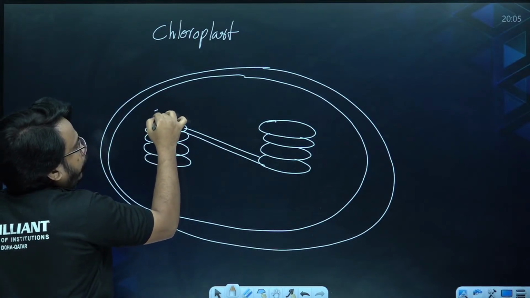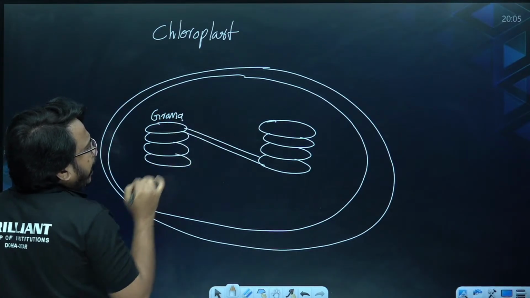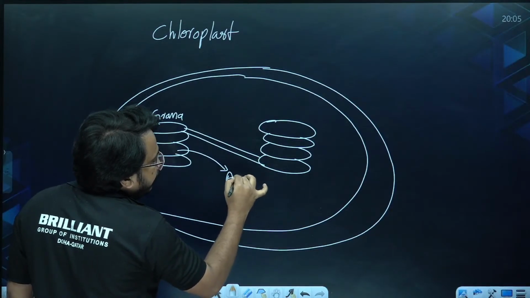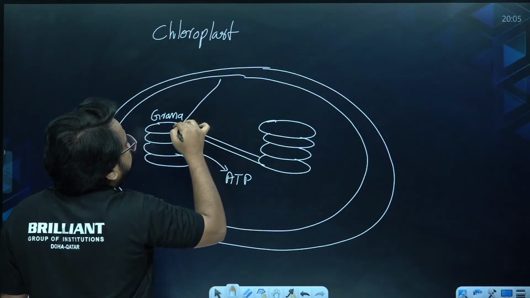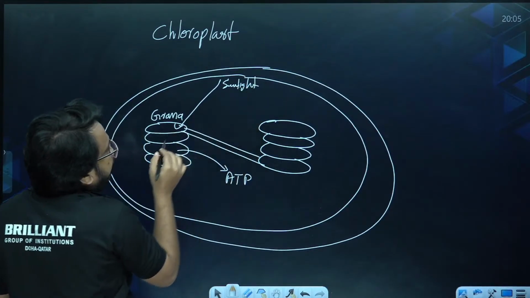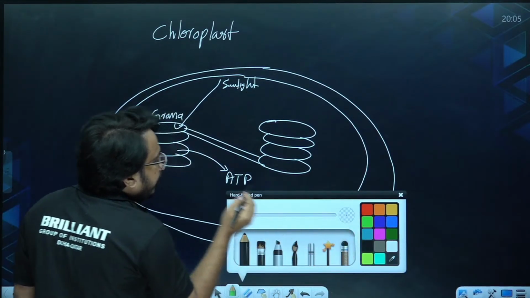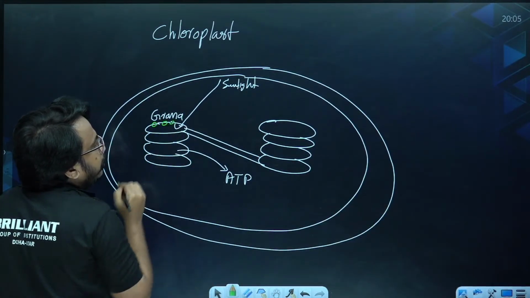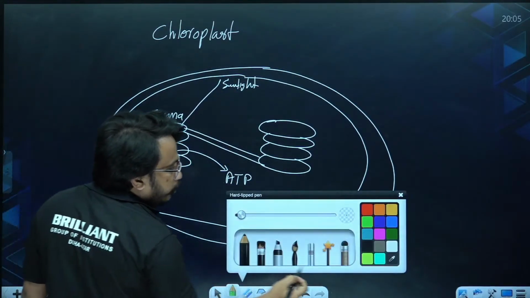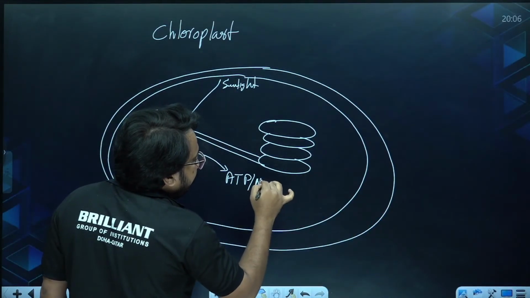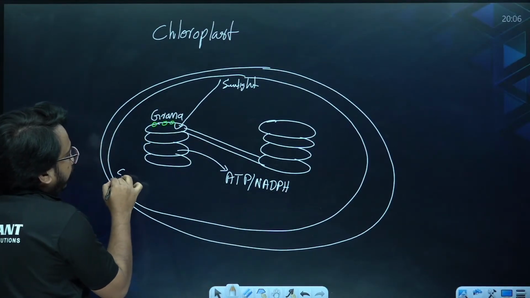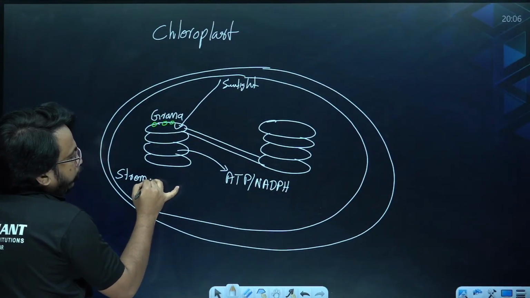So in this thylakoid or grana, the light reaction will be taking place, which will be releasing out energy currency. Using sunlight, the light reaction will be taking place in the grana, because you should understand the photosynthetic pigments are located here. So trapping the light energy, they will convert it into chemical energy like ATP and NADPH. That will be released into the stroma part of the chloroplast.